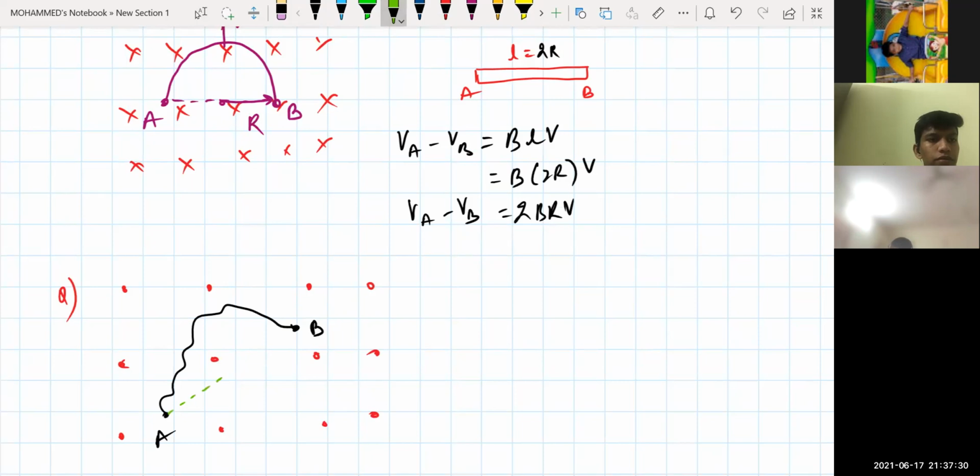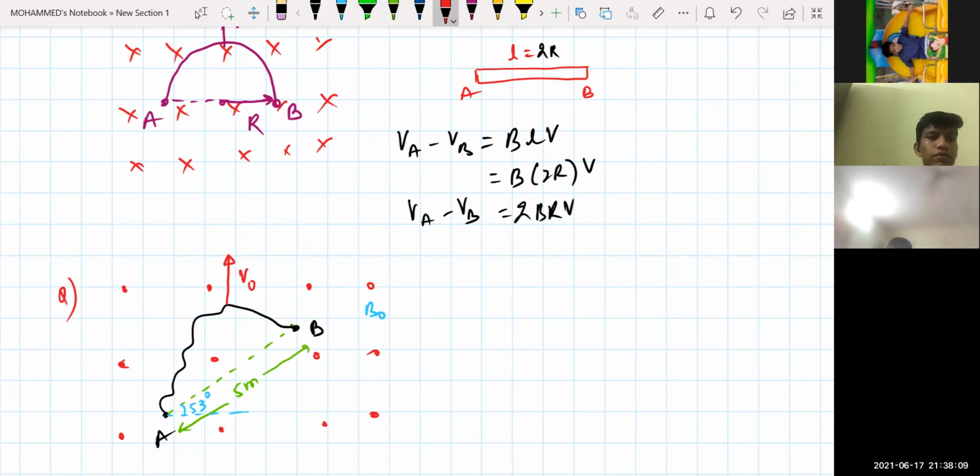What you'll do, you'll draw the line joining this A and B, for VA minus VB. Say for example, this distance is 5 meters, and this one with the x-axis is making an angle of, say for example, 53 degrees. Is it clear? Magnetic field inside is nothing but B naught. Now tell me, if I'm taking the rod AB and it is moving in the upward direction with a velocity V naught.